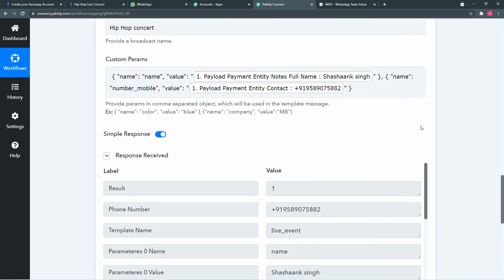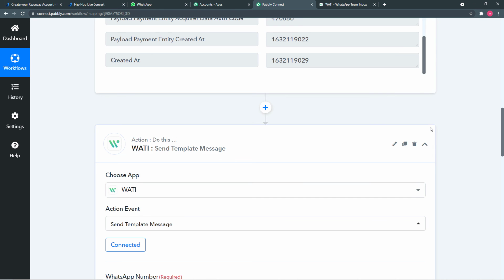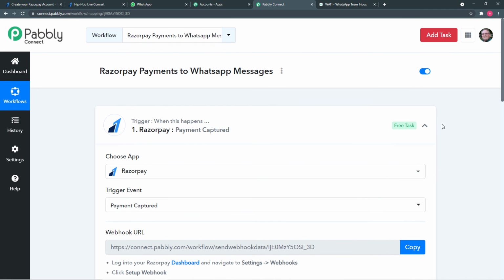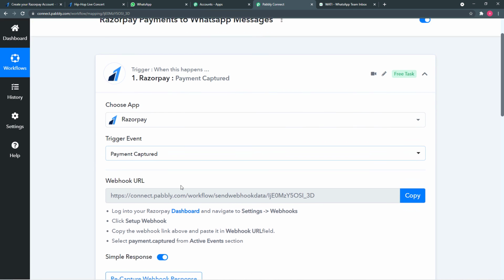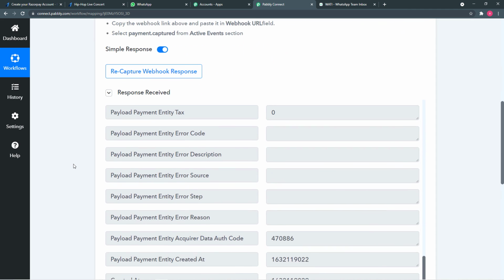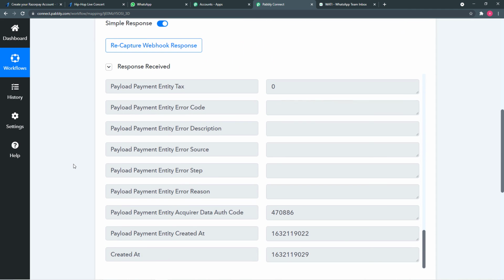Let me give you a quick recap of what we have done here. In Pabbly Connect, first of all, in the trigger option, we selected our application as Razorpay, selected the trigger event, generated a webhook URL, and connected our Razorpay account by copying this URL from here. After this, we captured the data by making another payment.